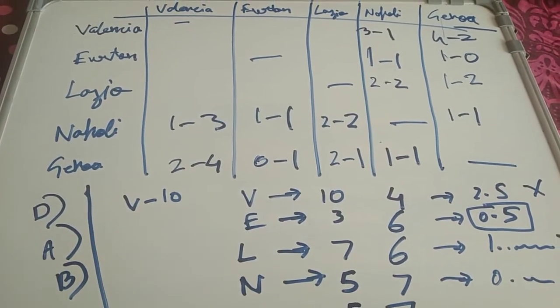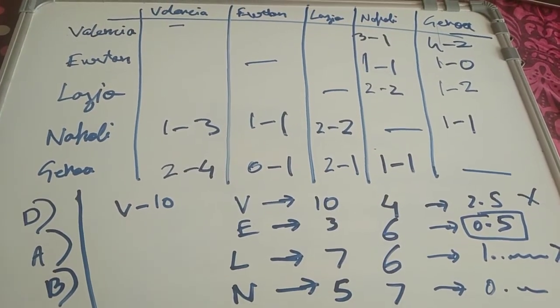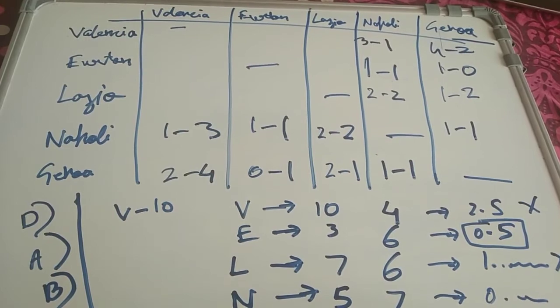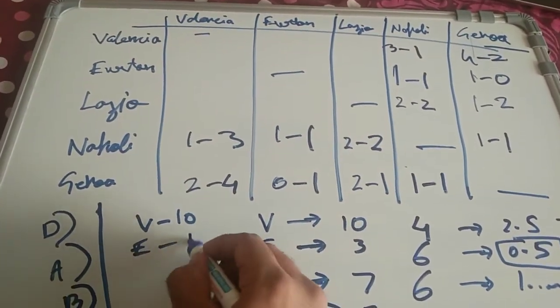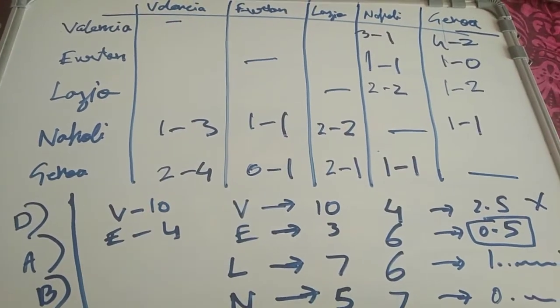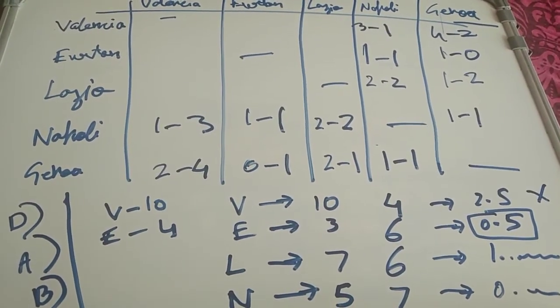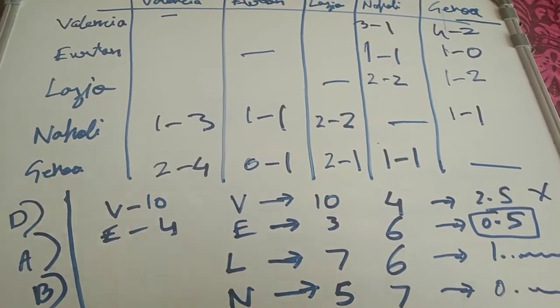Everton's total points will be 4 points. Lazio's total points will be 5 points.